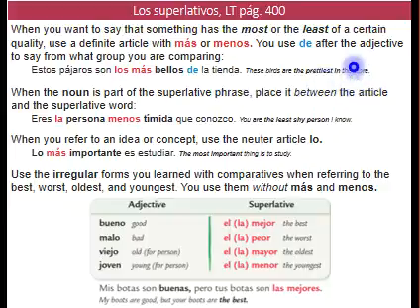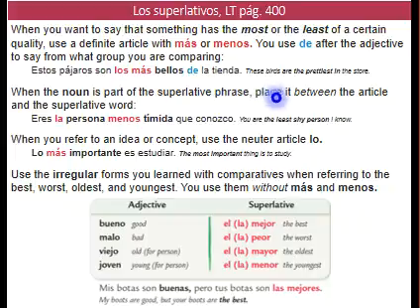So usually in English, we're going to see "in a group." In Spanish it is "de un grupo." When the noun is part of the superlative phrase, place it between the article and the superlative word. Eres la persona menos tímida que conozco.